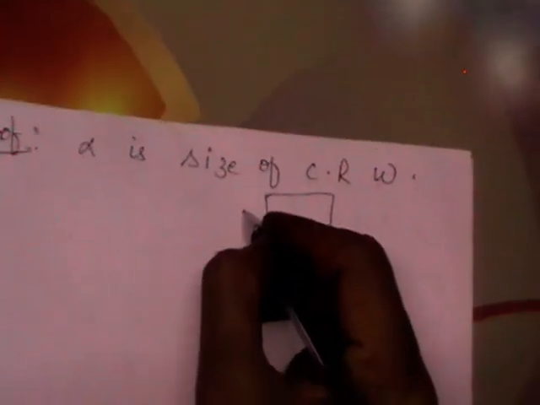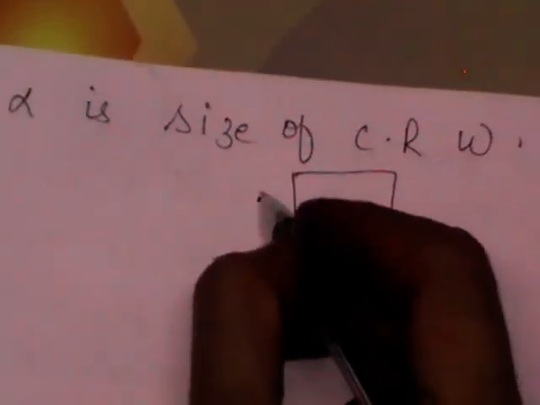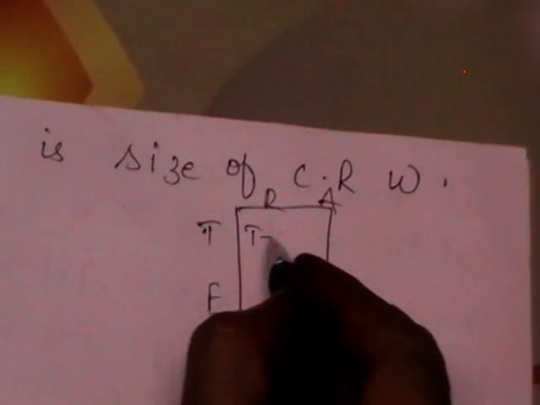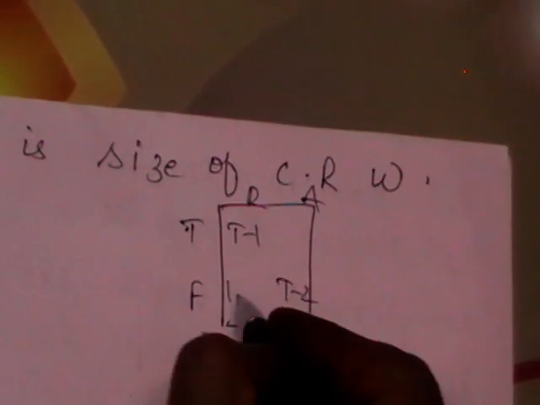So I think you got what to prove. Again I will explain what is given and what we are going to prove. It is given that alpha is the size of critical region omega. To write the type 1 and type 2 error, better you go to the table. I think we will write here true, false, reject, accept. This is type 1 error, type 2 error, power of the test.